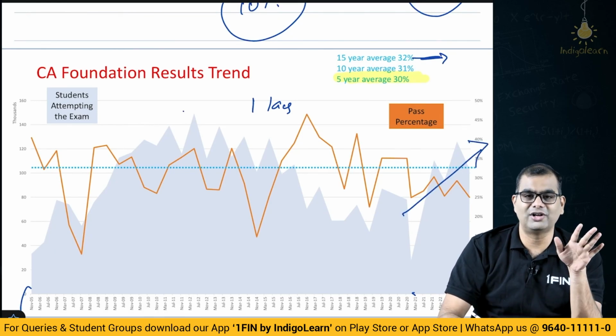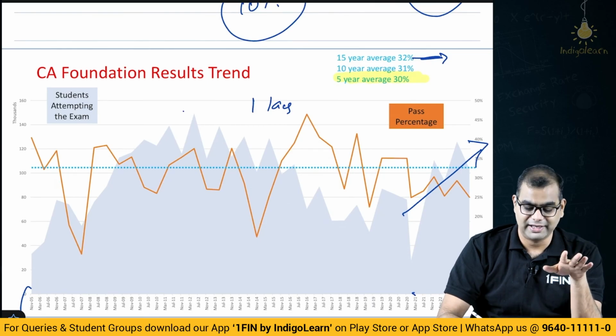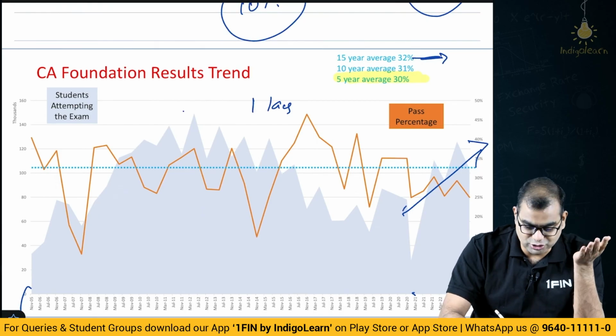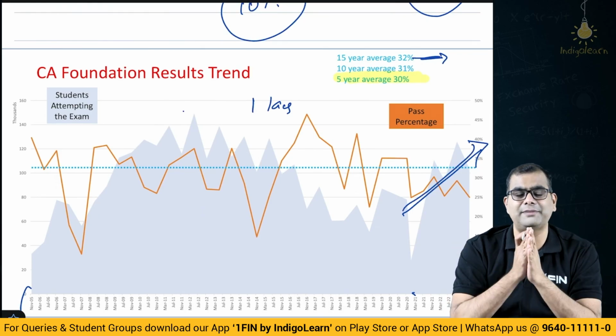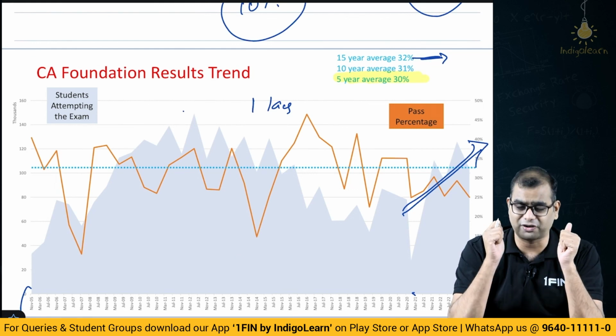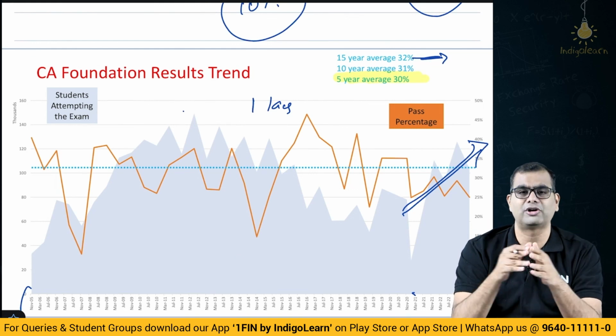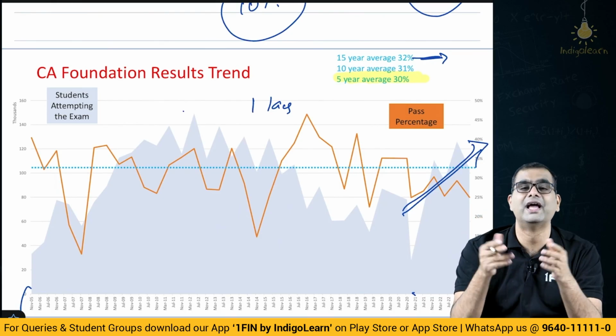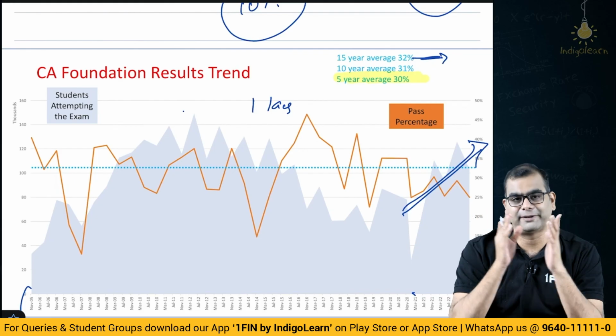So anyone who tells you on LinkedIn, Instagram, Twitter, Facebook, Snapchat, wherever, that the numbers are falling, they are wrong. They are wrong because I am showing you the numbers. This is directly taken from ICAI press releases. So please don't believe all these rumors. Please study well. This is a phenomenal course. Of course, there is going to be automation. Of course, there is going to be AI. Of course, there is going to be ChatGPT. Of course, there is going to be machine learning. You will work along with it and they will not replace you.